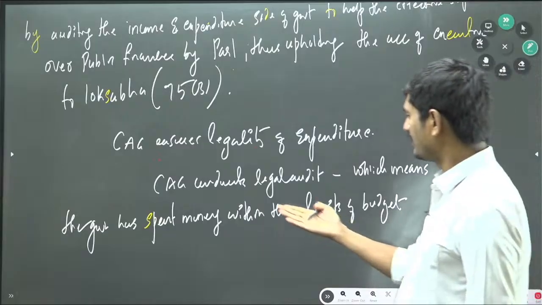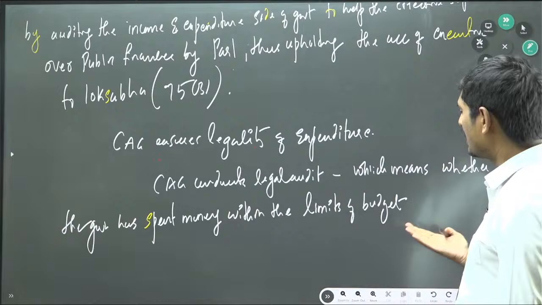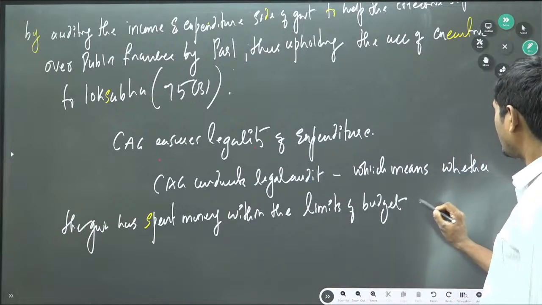So naturally, legal audit will verify whether the government spent money within the limits of the budget or not, and